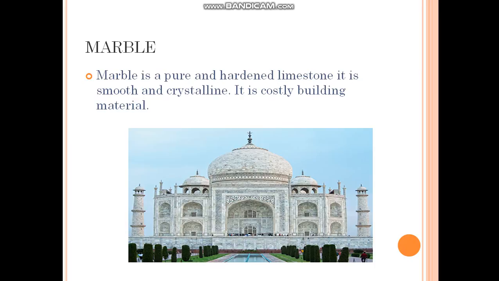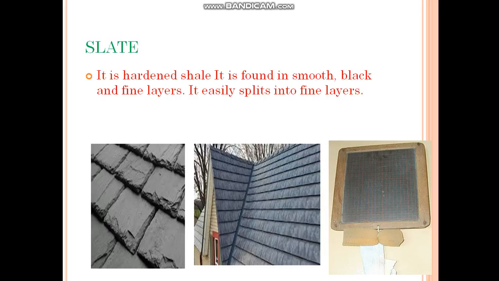Then come to slate. It is a hardened shale. It forms smooth, black and hard stone in fine layers. You must have seen slates and blackboards. In hilly areas also you must have seen houses. In hilly areas the roofs of houses are made from slates. So it is used for tiles for roofing and flooring and for making blackboards and slates.